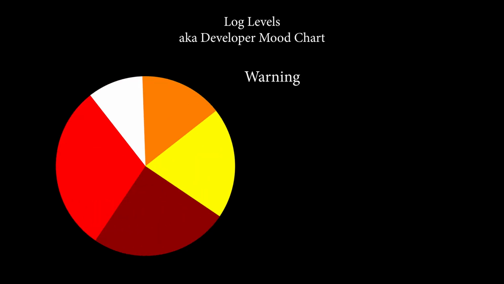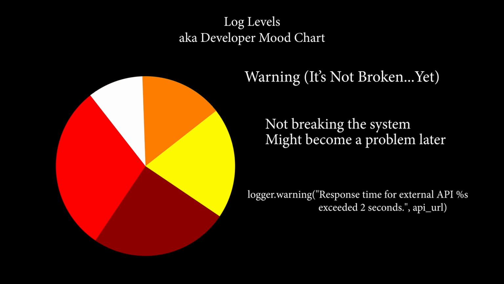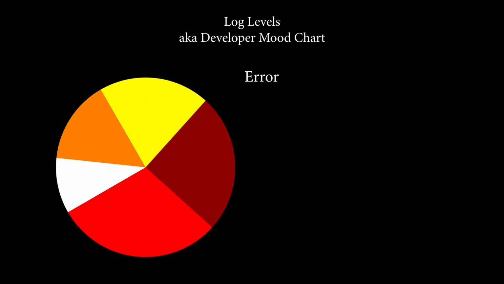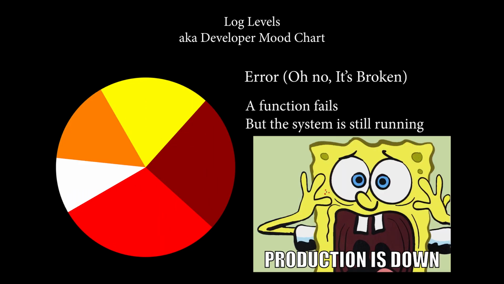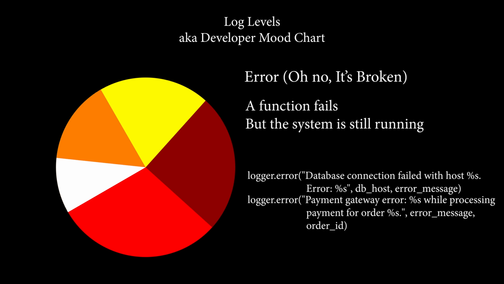Then we have the warning level. This isn't breaking your system, but it might become a problem later. Here we have things like response time for API exceeded, or disk space on server is close to threshold. Then we have the error level. Something broke and needs attention. This is when a function fails, but the system is still running. Some examples are database connection failed, or payment gateway errors.